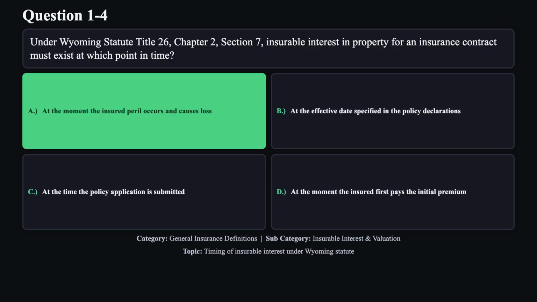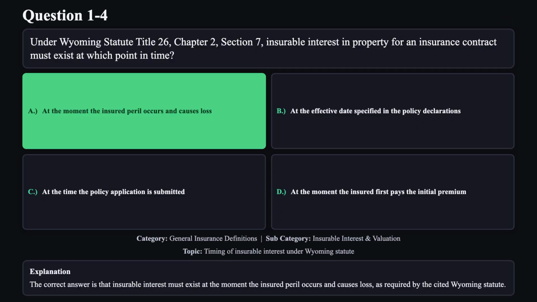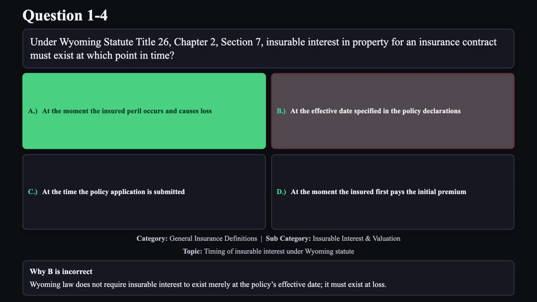The correct answer is A. The correct answer is that insurable interest must exist at the moment the insured peril occurs and causes loss, as required by the cited Wyoming statute. Reason B is not correct. Wyoming law does not require insurable interest to exist merely at the policy's effective date. It must exist at loss.